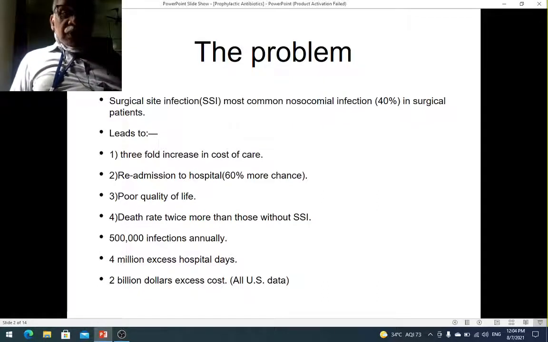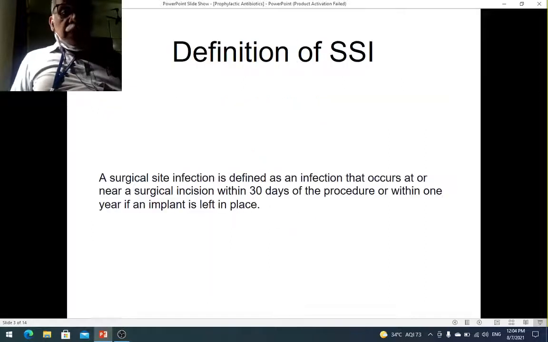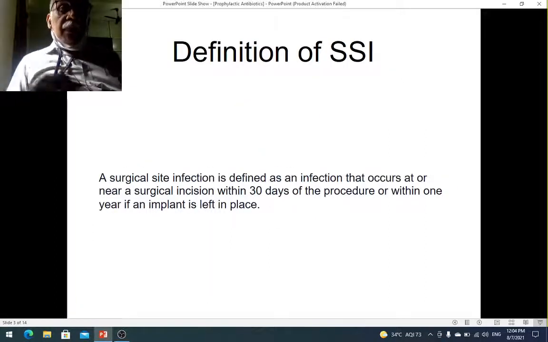So obviously, besides the individual problems for the individual patient, if you look at the socioeconomic cost of the thing, not only financial, economic cost alone, but mental and all sorts of other things, it is very high. That is why we would like to avoid surgical site infections. And one of the ways in which you can prevent surgical site infections is by giving prophylactic antibiotics. That is why we do that.